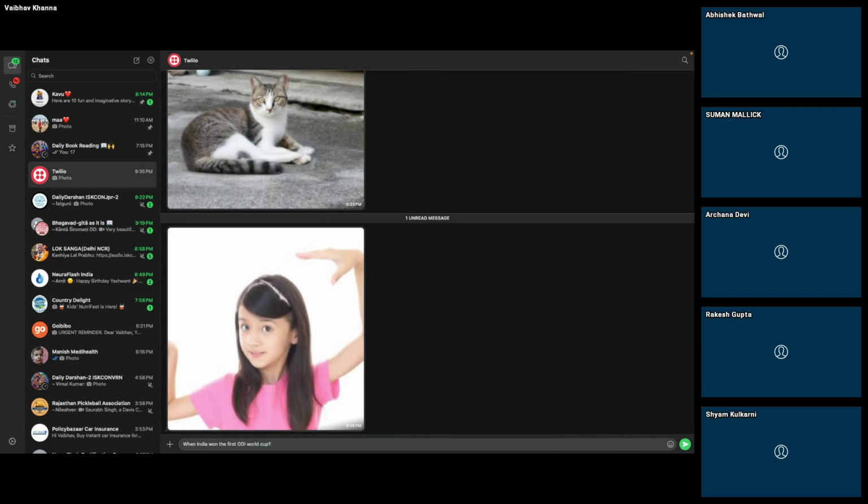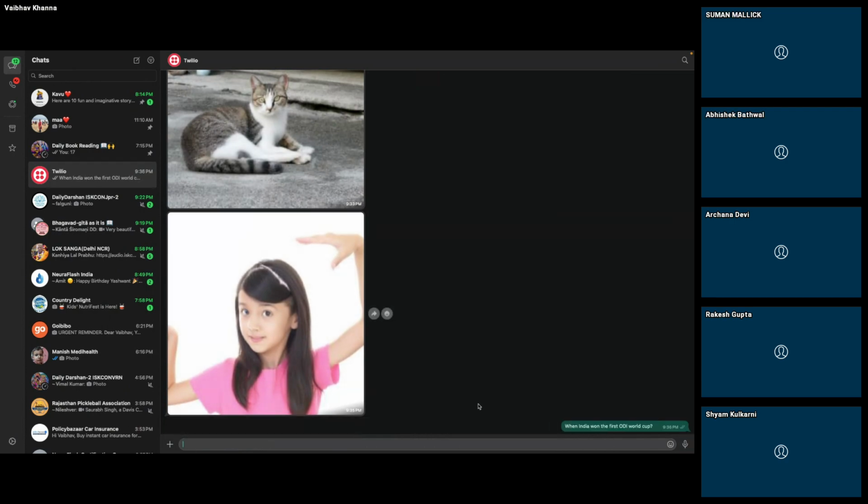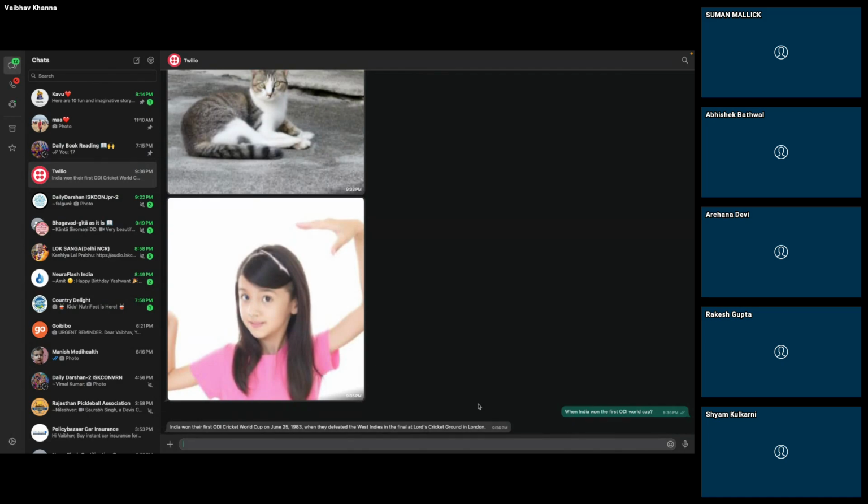Yeah, hi, Vaibhav. Sorry to say that, but that image was sent by me. Means I have scanned your QR. I have given the command slash image girl. Oh, okay. So this is also possible if anyone can scan and do it. But that message will only come to my WhatsApp account. So that's what Rakesh was asking.